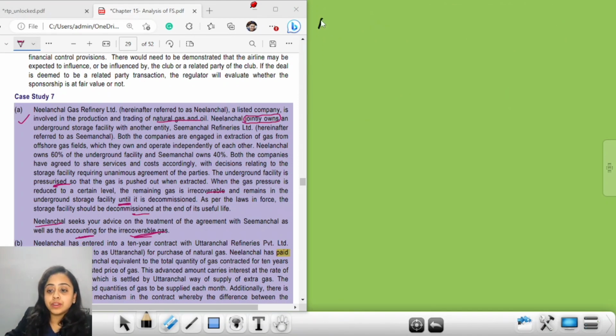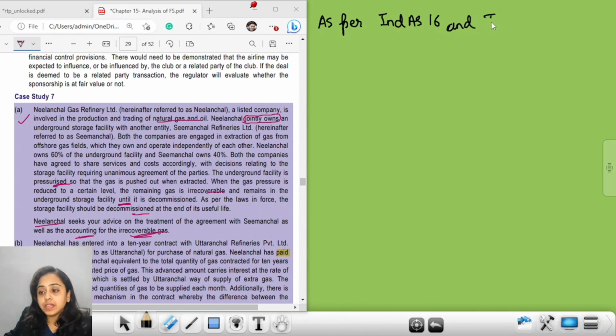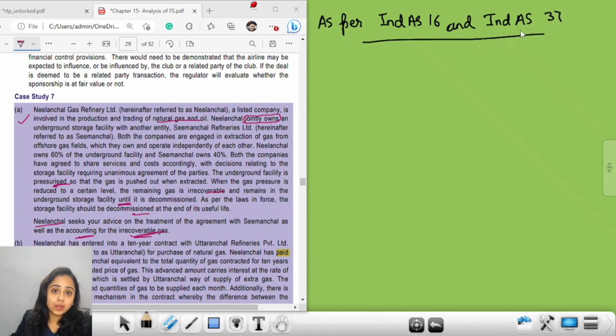Now, as per Ind AS 16 and Ind AS 37, it says that whenever there is decommissioning liability, two things need to be done. Firstly, its present valuation needs to be calculated. Secondly, it needs to be added to the cost of the PPE.